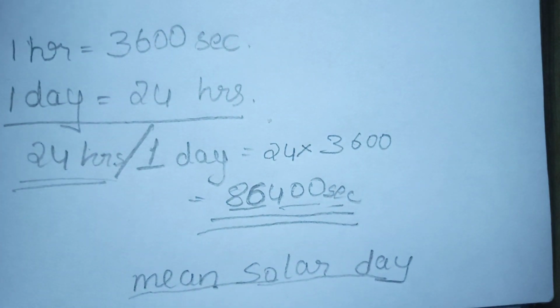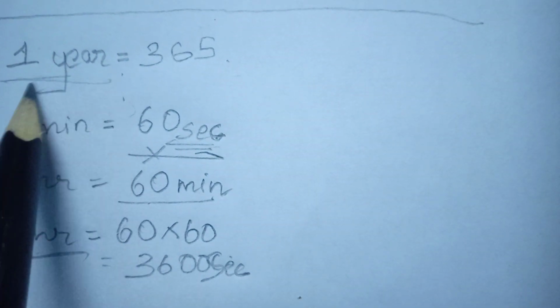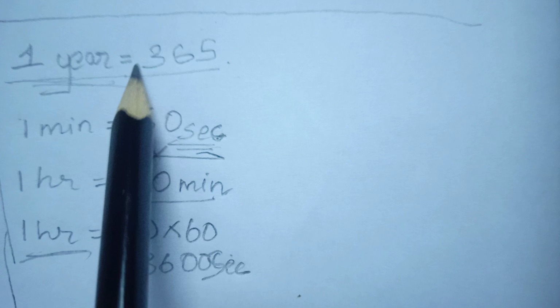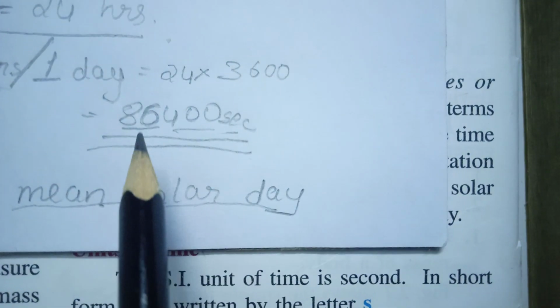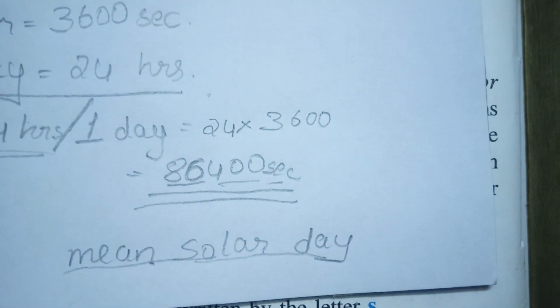Understood? Now before we go through the definition: why did I ask 1 year is equal to how many days? The mean over the 365 days of the year is this much, 86,400 seconds.